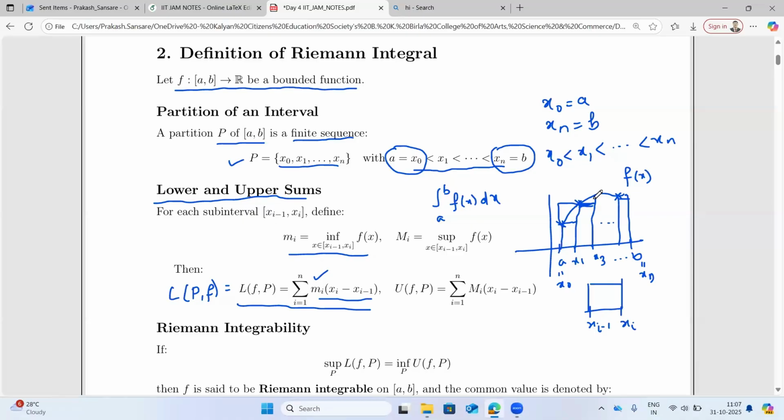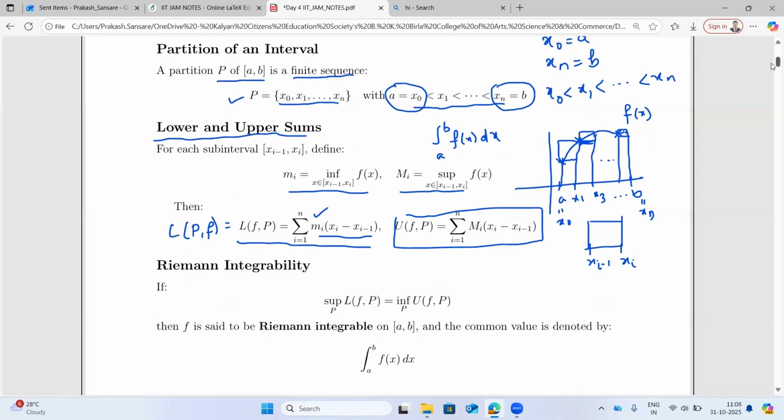which are above the curve, then you get the supremum of the function. So in that case, you get a UPF, and UPF is equal to capital M into xi minus xi minus 1. So this is just a standard definition of UPF LPF. I'm sure that you must be aware of it, but just to revise, I have just stated the definition.